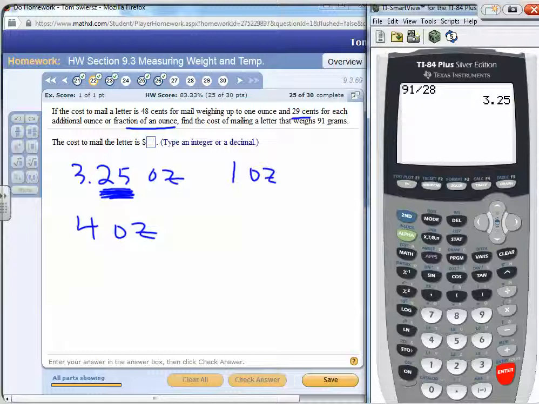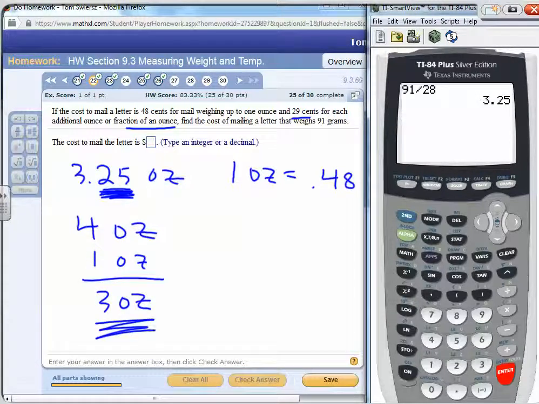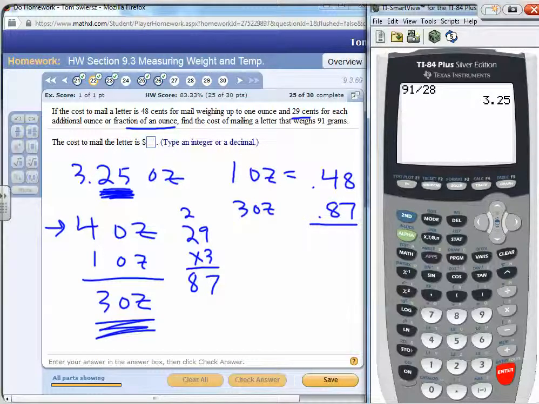Now the first ounce is what? At its own rate of 48 cents. So we paid for 1 ounce, so taking 1 ounce away from 4 ounces, we're left with 3 ounces to pay for, each at 29 cents. So 29 times 3 is an additional 87 cents. So for the next 3 ounces, remember we had to round up to 4, is another 87 cents. Added with the first ounce at 48 cents, that gives us a total of $1.35.